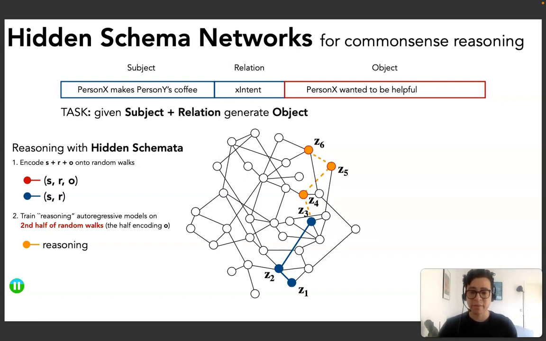And the complexity of the distribution of these schemata depends on the encoding scheme that we use. You can imagine that one can come up with different encoding schemes like the one that we presented here, and we are currently exploring different encoding schemes.